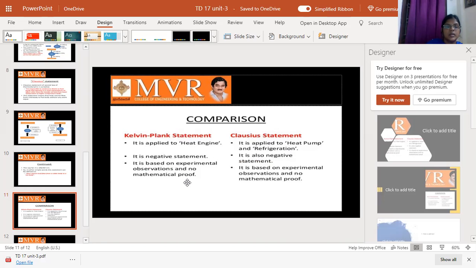Now we go to the third point. It is based on experimental observations and has no mathematical proof. It is based only upon experimental observations. The same applies to the Clausius statement also: it is based on experimental observations and has no mathematical proof. So this is the comparison between the Kelvin-Planck statement and the Clausius statement.